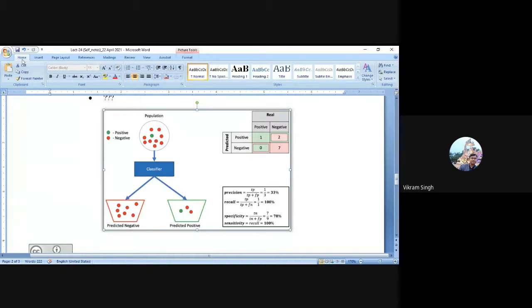So this is one of the important aspects in the case of system design, because in most of the cases we are going to use this confusion matrix to evaluate the performance. But at this point I can recall one important aspect: whenever we are designing a system, each and every system has its nature.